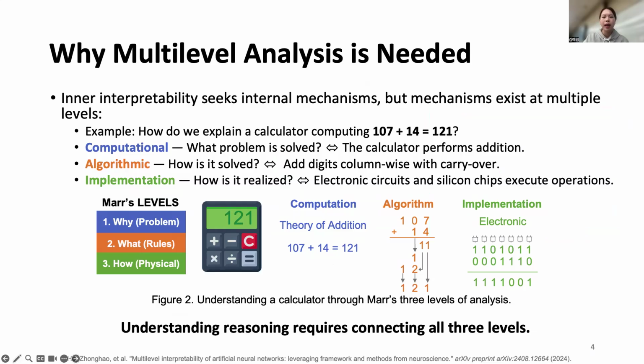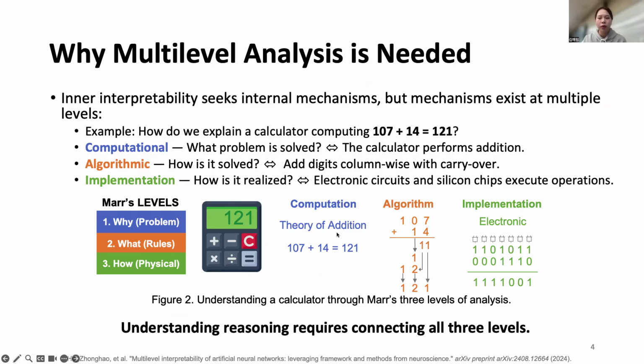Inner interpretability aims to uncover the internal mechanisms that produce model behavior. However, mechanisms do not exist at only one explanatory level, but they span multiple levels. To see this intuitively, consider a simple calculator computing 107 plus 14, giving 121. We can explain this in several ways.